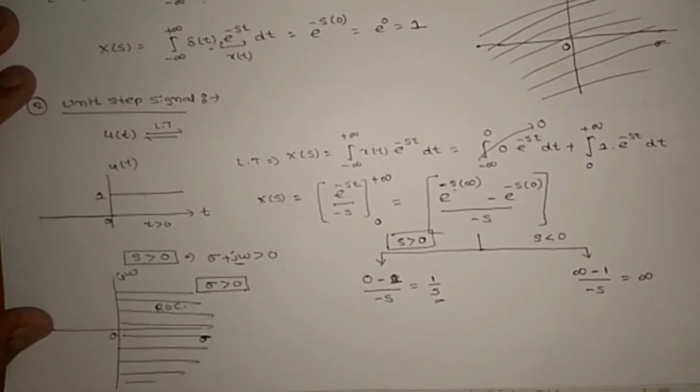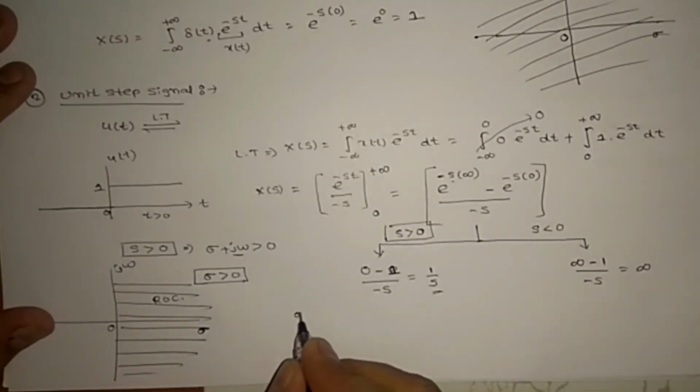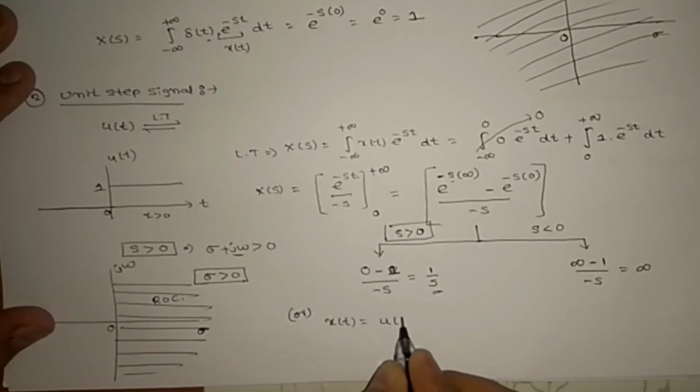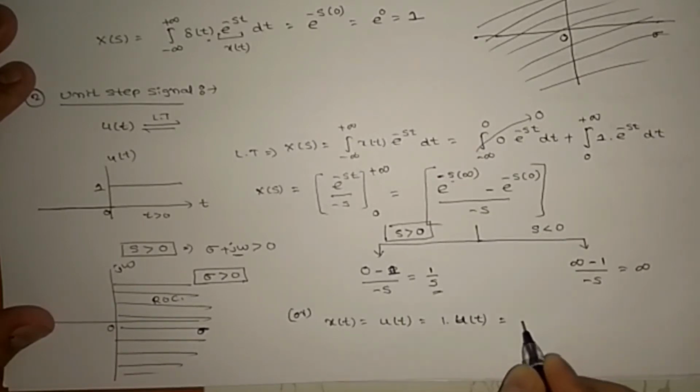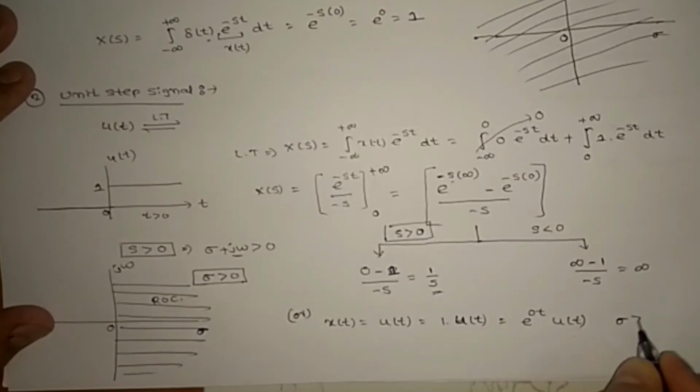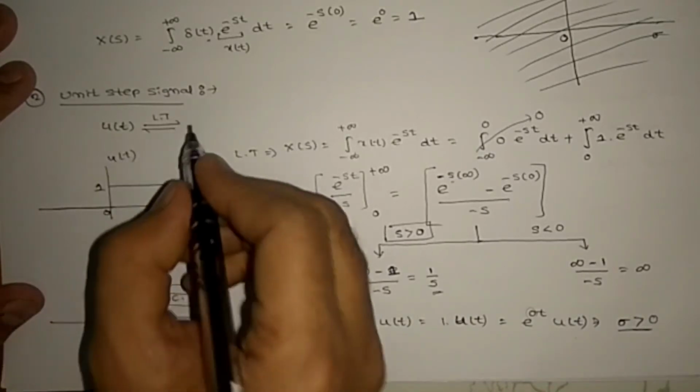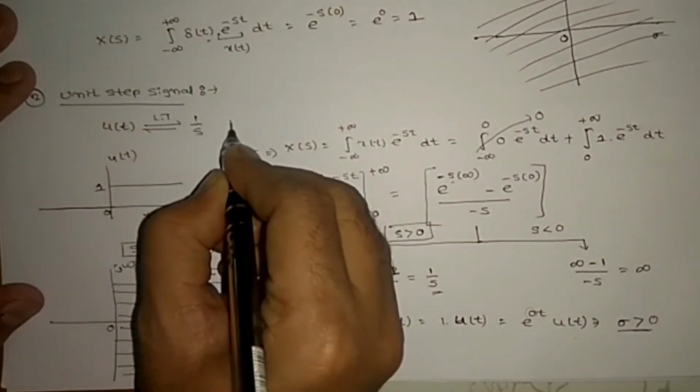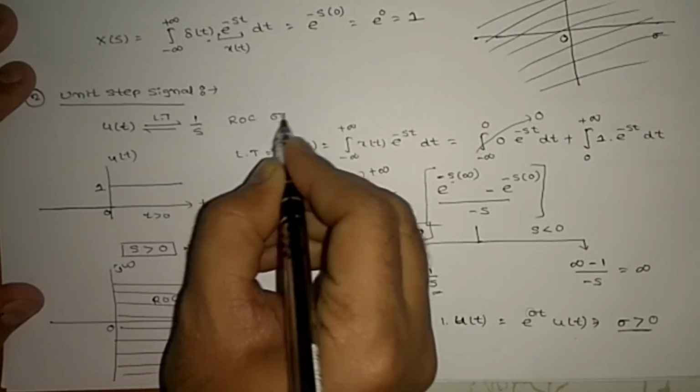for the u of t signal, or you can solve it by another method also. Here x of t is u of t, and here can I write 1 into u of t? Right? For this one, can we write e power of 0t u of t? So this is a right-sided signal, sigma greater than 0, right? Got it? So the Laplace transform of u of t is 1 by s, and the ROC is sigma greater than 0.